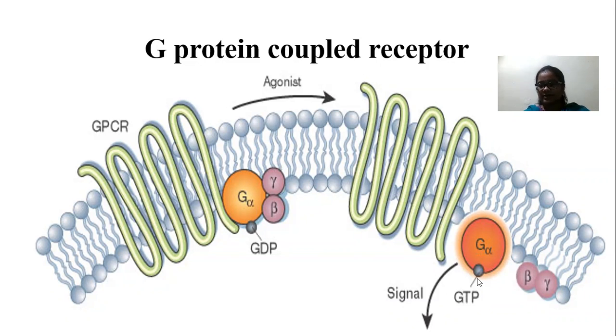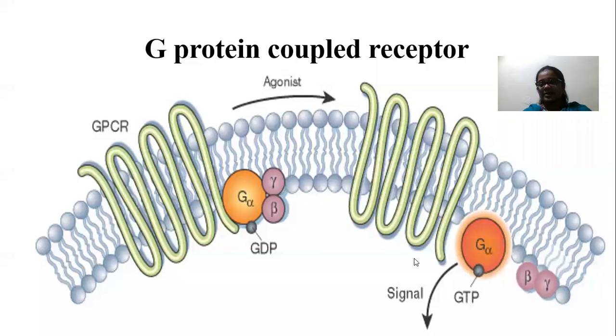Then the G alpha subunit is dissociated from the beta and gamma. So alpha, beta, gamma. The beta and gamma are covalently linked with the plasma membrane, and beta and gamma form a dimer.